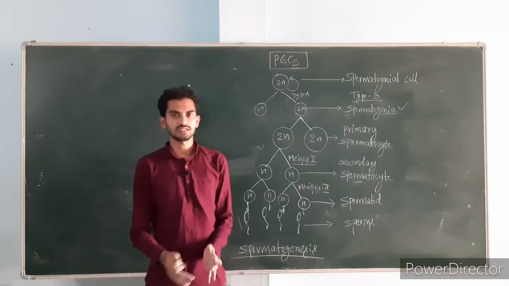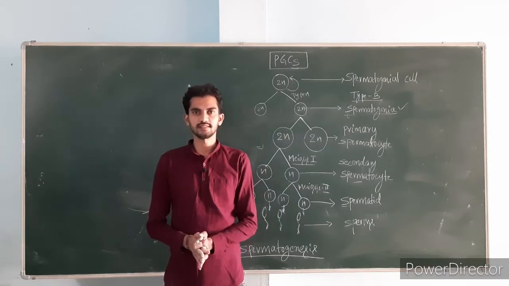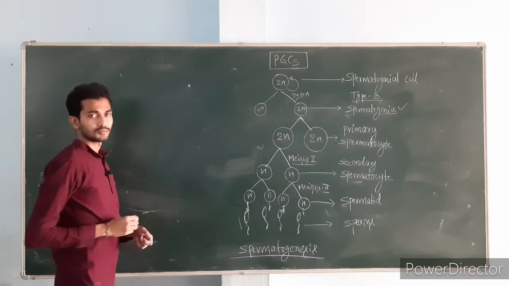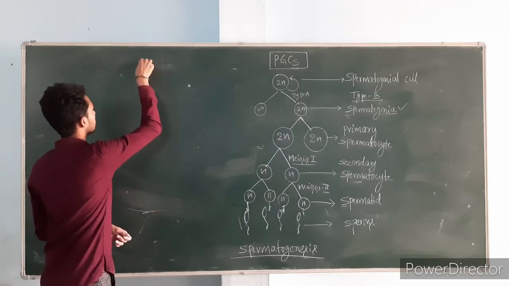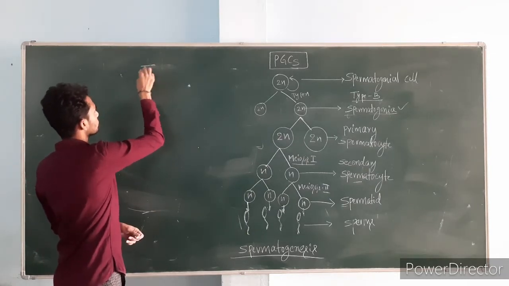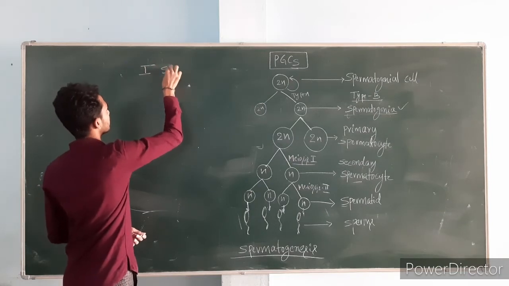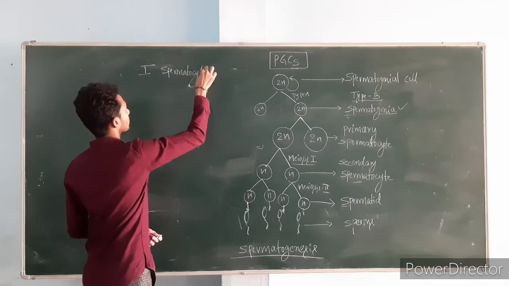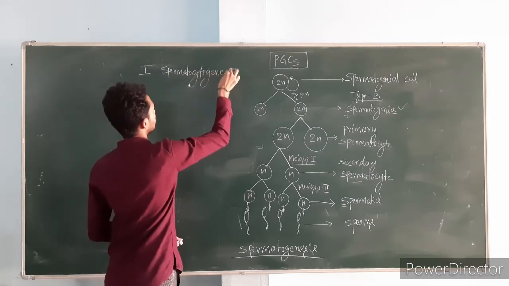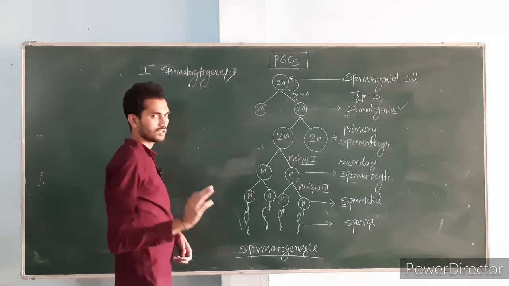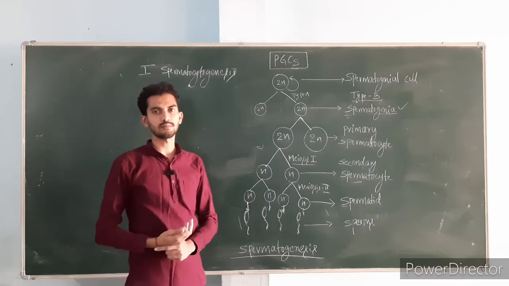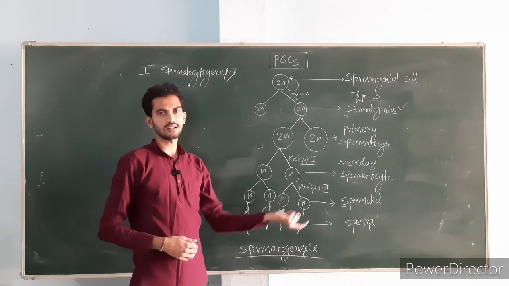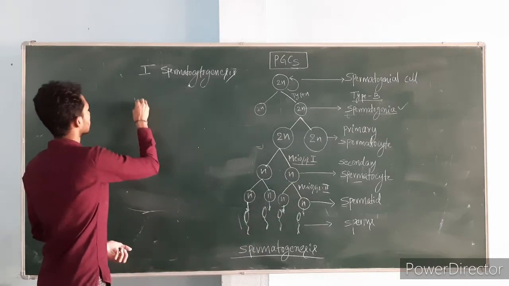Okay, till now we discussed spermatocytogenesis. That means that is the first stage, the first step in spermatogenesis. In the beginning I told you there are 2 steps. One is spermatocytogenesis. This spermatocytogenesis contains 3 important phases: multiplication phase, growth phase and maturation phase. So those 3 phases we have discussed till now. Okay. So next is